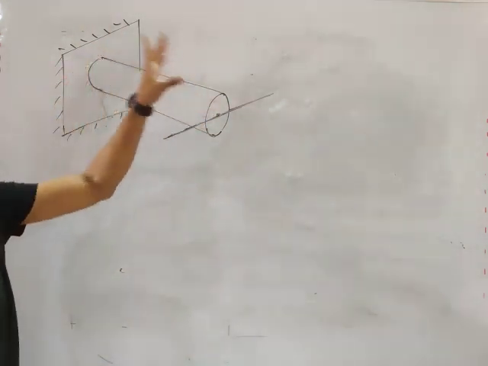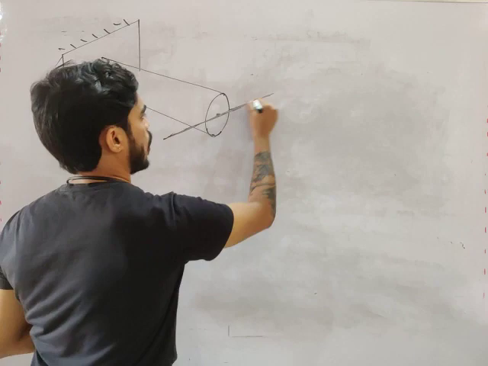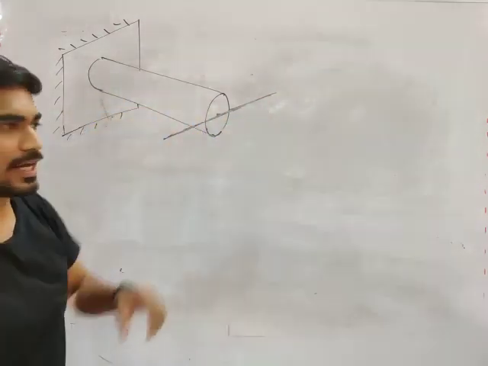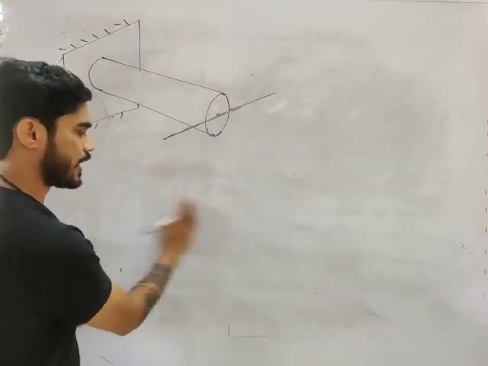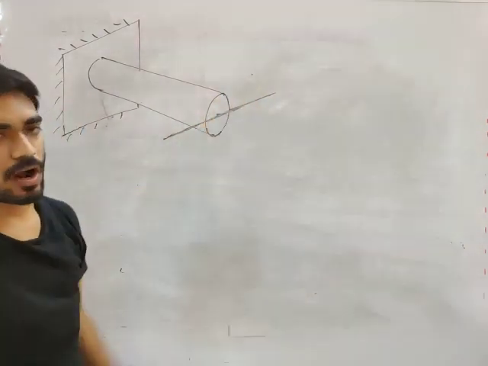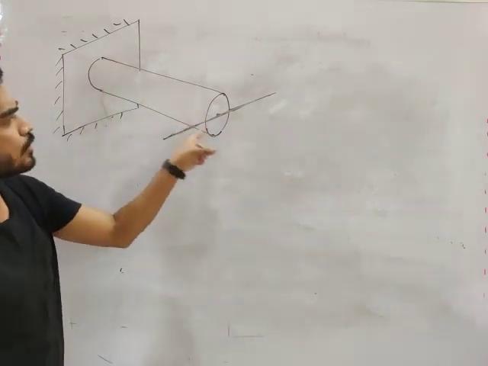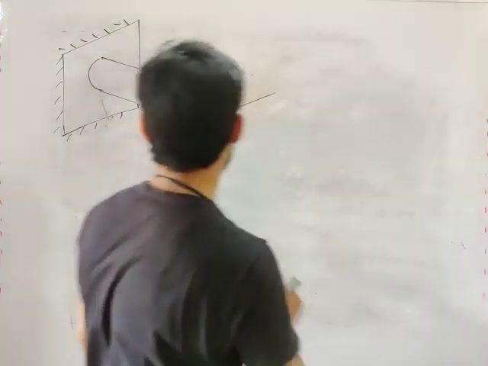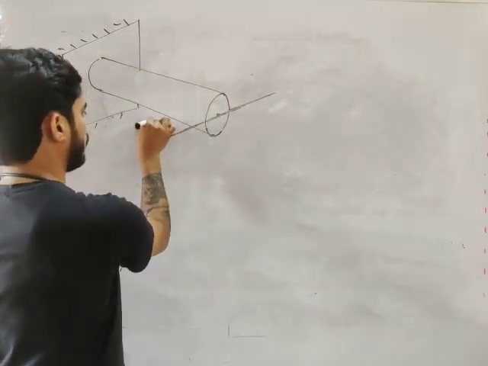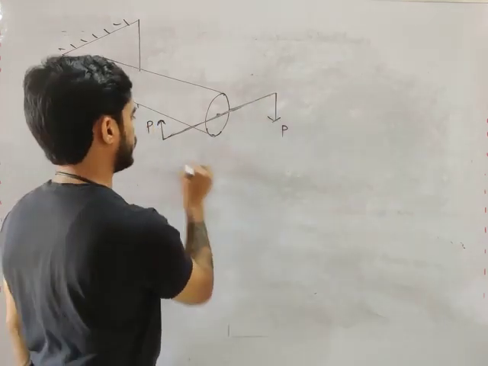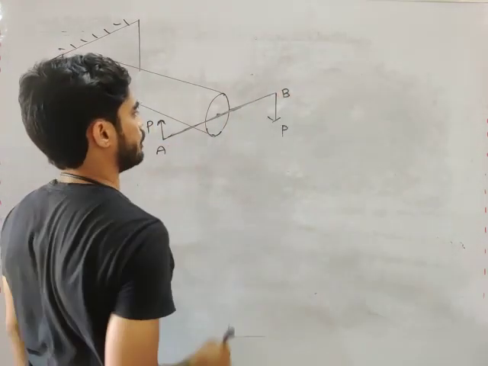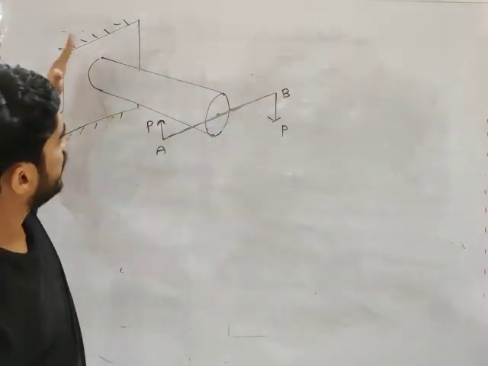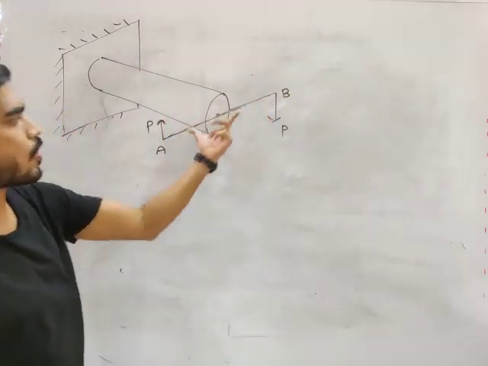So do you understand this arrangement, my friend? This is a rigid rod, means it will not bend. It will rotate, but it will not bend. It will remain straight. So this is a rigid rod, and it is connected to a circular cylinder like this, and we are applying vertical forces on this rod like this, P and this P. This is point A, this is point B. So do you understand the arrangement? We have a rod attached to this cylinder, and we are applying forces on the rod like this.